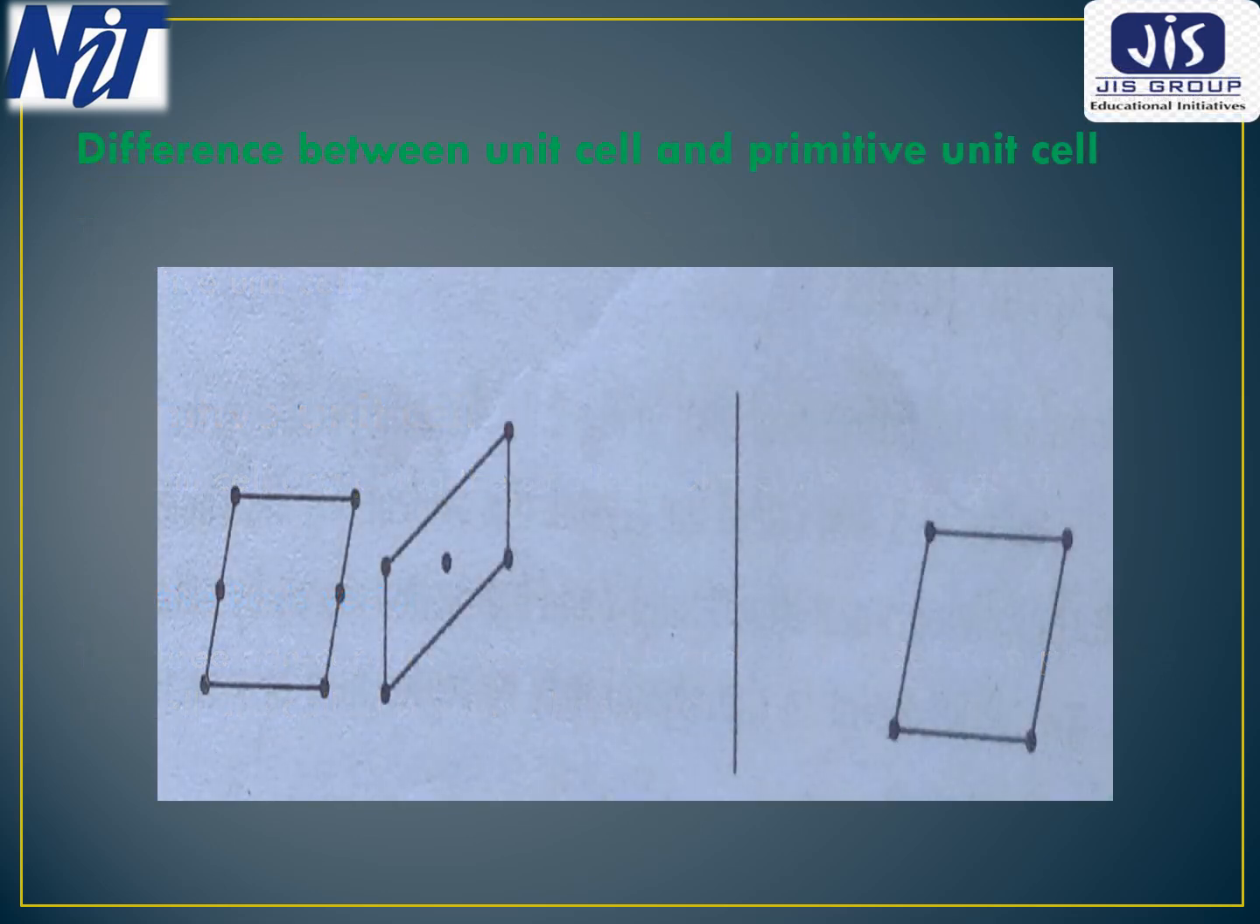Let us try to know the difference between the unit cell and the primitive cell. A unit cell, in addition to an atom at each corner, may or may not contain additional atoms, as shown in the figure. But a primitive unit cell contains only one atom at each corner. So we conclude that all primitive cells are unit cells, but all unit cells may or may not be primitive cells.